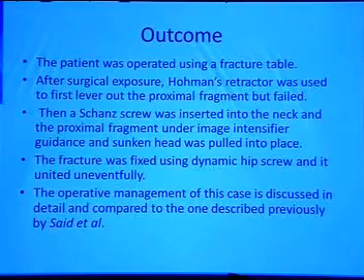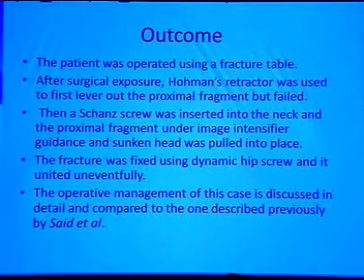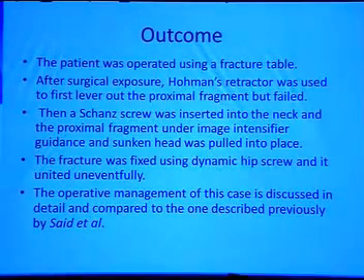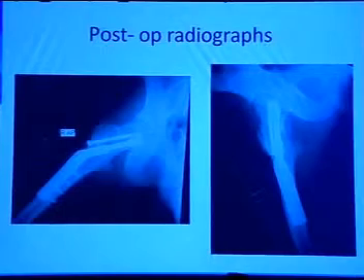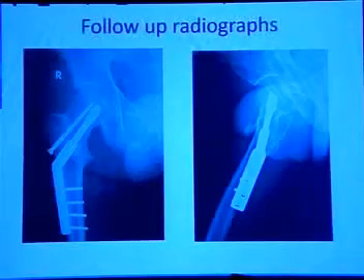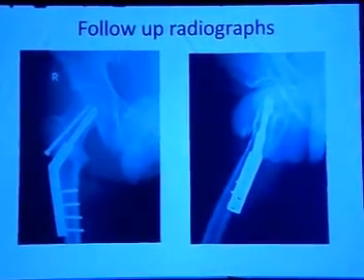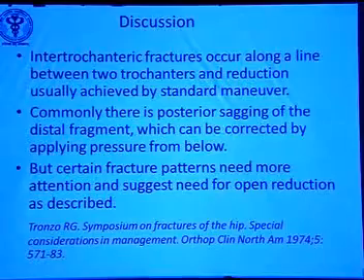The patient was operated using a fracture table, and the reduction steps I have already described. The operative management of this case is discussed in detail and is compared with the one described previously by Said et al. These are the immediate post-operative images. These are follow-up radiographs. Coming on to discussion, intertrochanteric fractures usually occur along the line between the two trochanters,